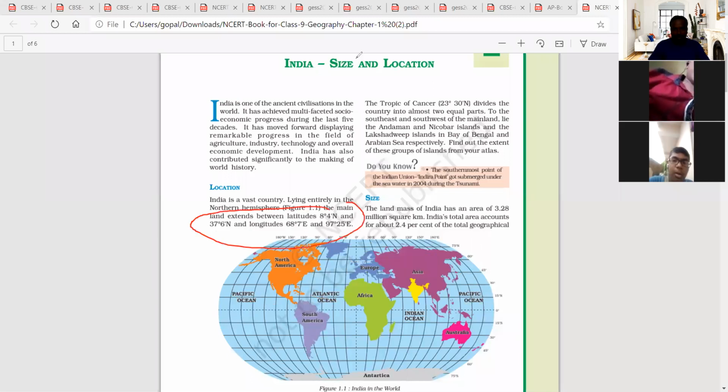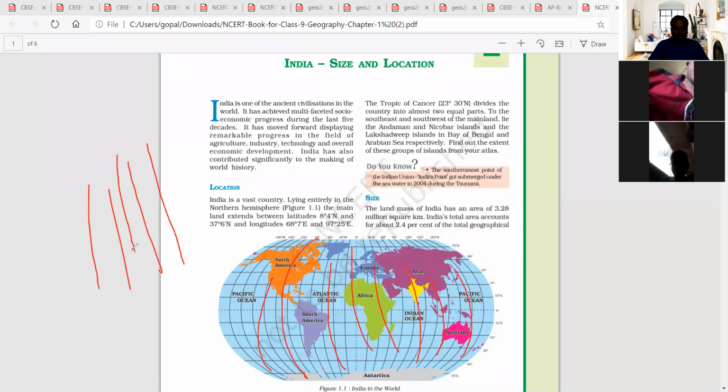And here some latitudes are given. So we know these latitudes and longitudes. If this is a globe, then the vertical lines are called longitudes.